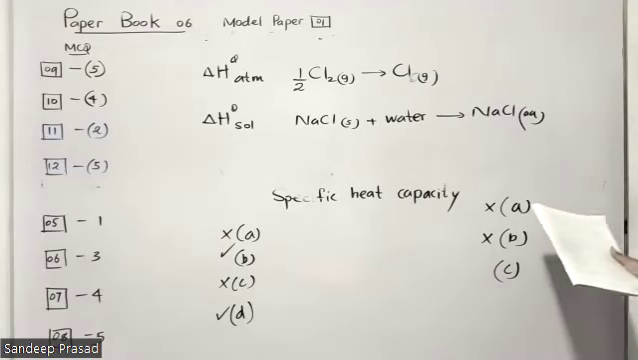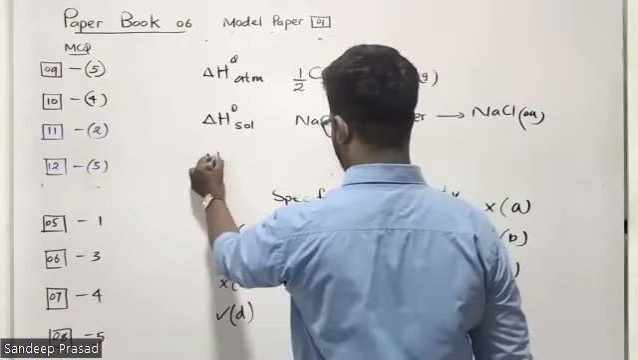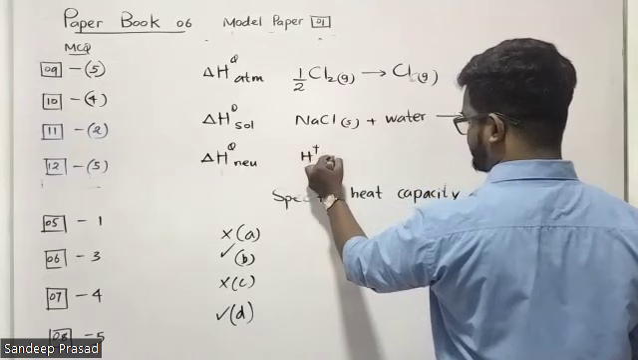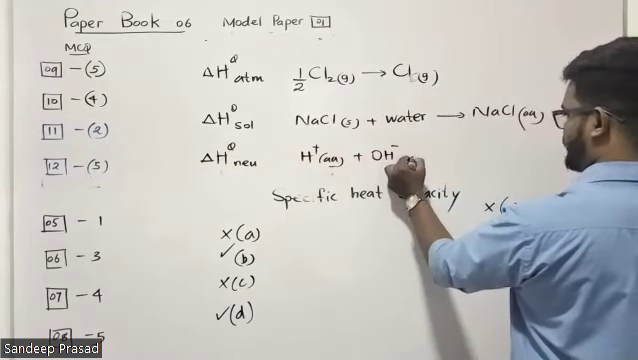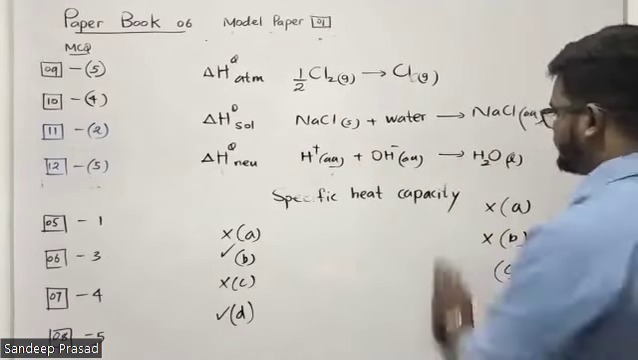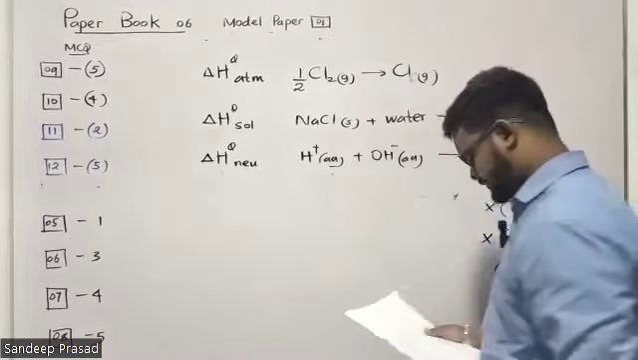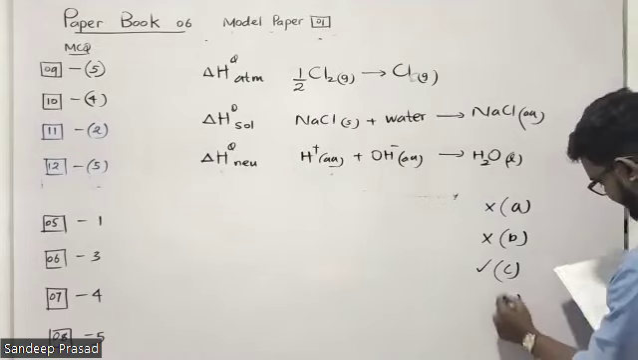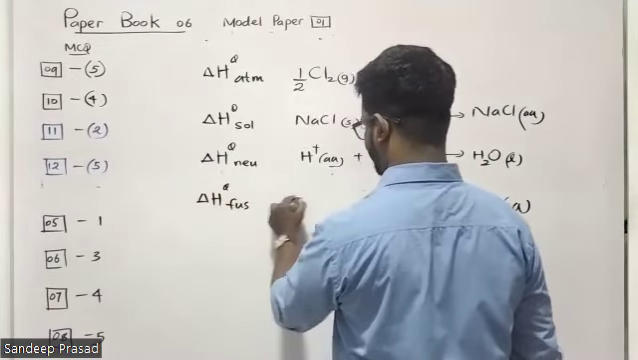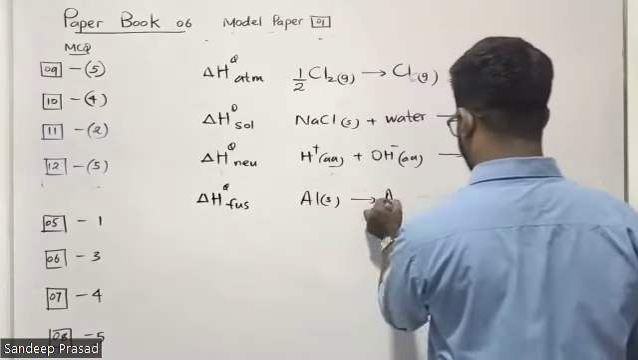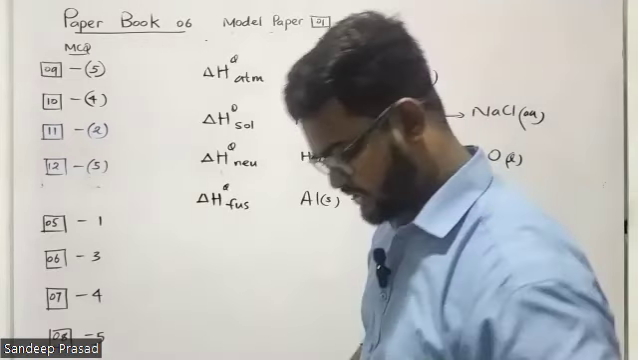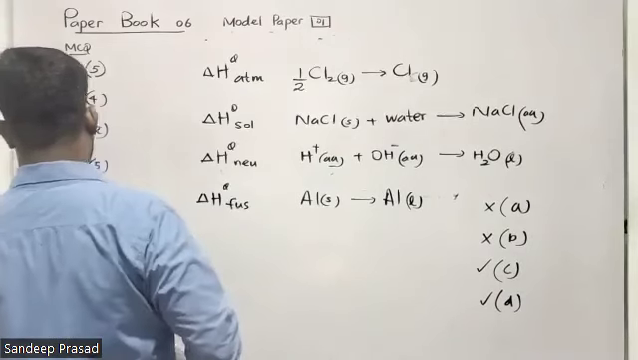Then we can consider C, standard enthalpy of neutralization. Yes, that's correct. Delta H theta NEU, neutralization enthalpy. H plus aqueous reacting with OH minus aqueous to produce H2O liquid. So that is the neutralization enthalpy. C statement correct. D is fusion enthalpy of aluminium, that means aluminium solid is converting into aluminium liquid. So that's correct. C and D correct. Question number 13, answer is third one.